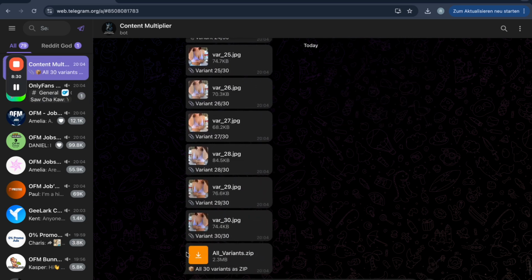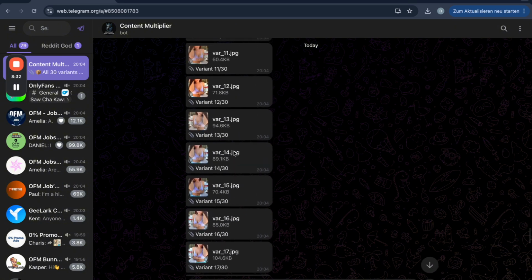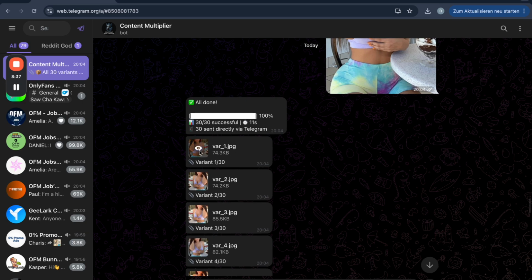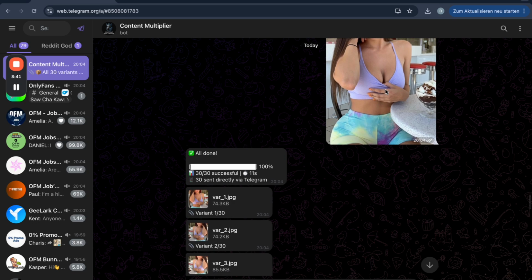Here we have a zip to download all of the pictures together. And we're going to check those out now, and I will show you what the differences are. Of course, this picture doesn't have the best quality anyways, but the quality stays the same.